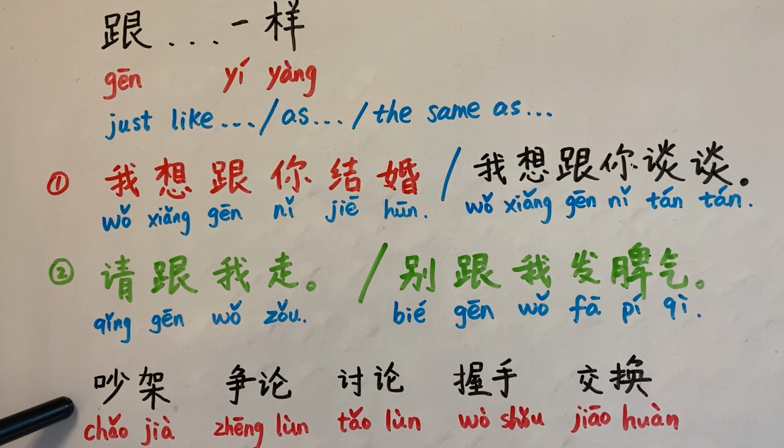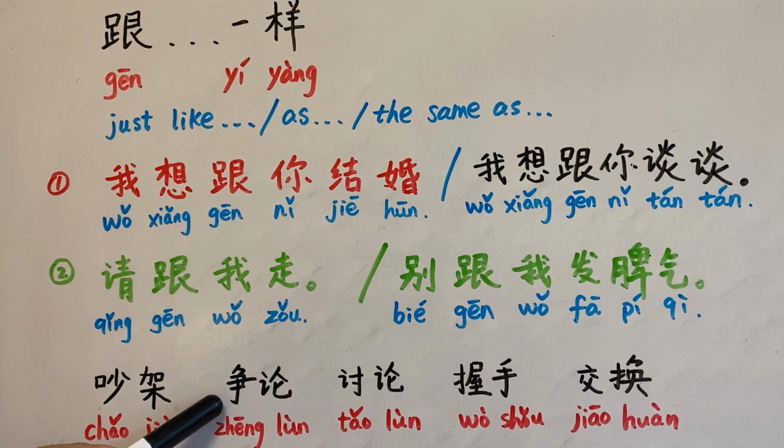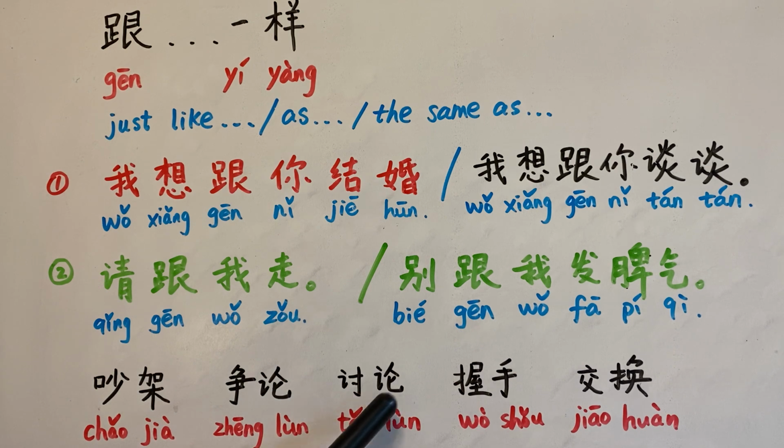Just like this one, 吵架, to fight or to argue with somebody. If I argue with you, you have to argue with me, right? Otherwise, it's cursing. 争论, to debate. 讨论, to discuss. To discuss with somebody, you have to have the somebody, right? 讨论, you talk to them, they talk to you. They have to respond.